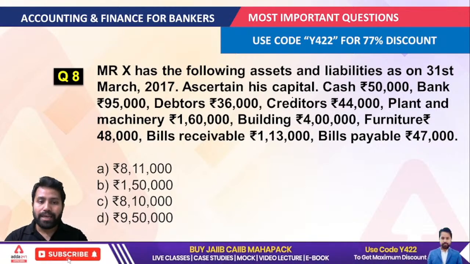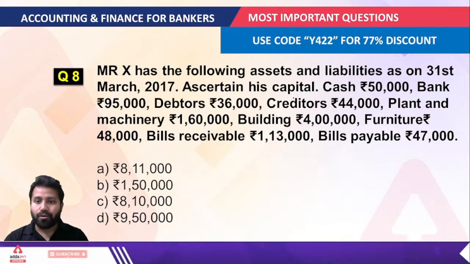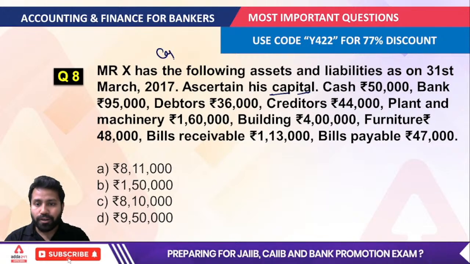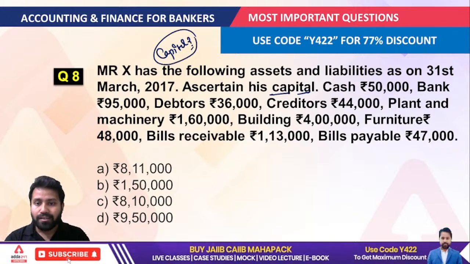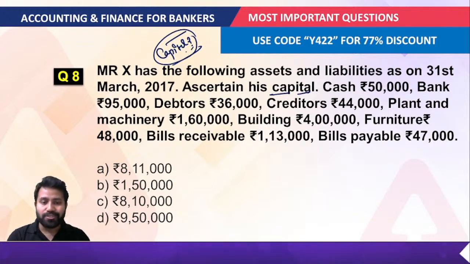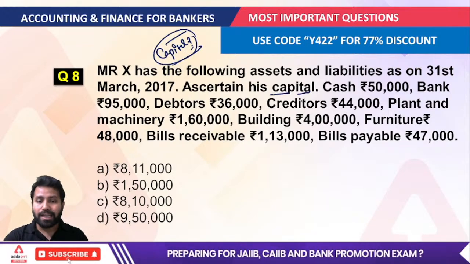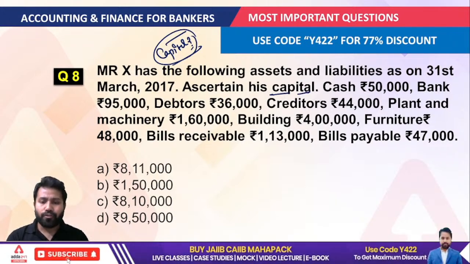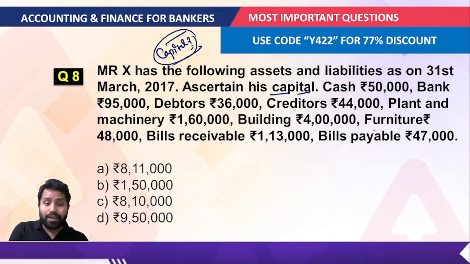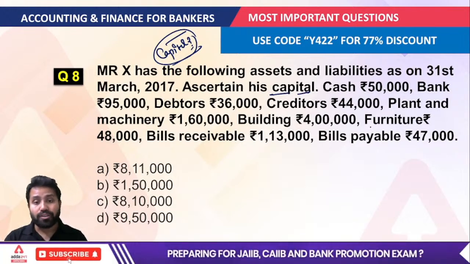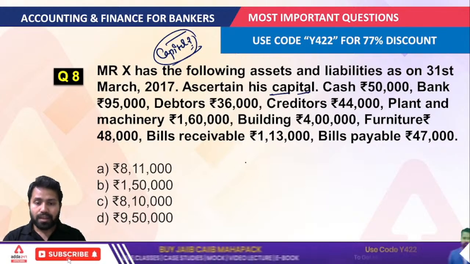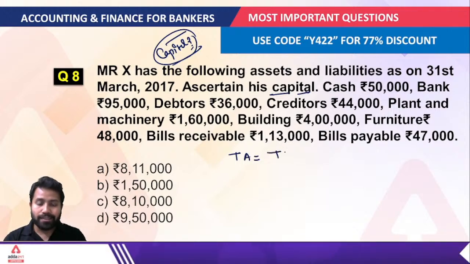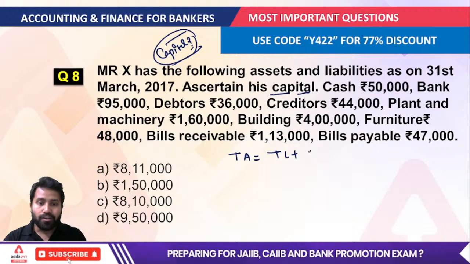Mr. X has the following assets and liabilities given on the 31st March. Ascertain his capital. That means you have to find out the capital for Mr. X. So you have to understand well what the assets are here and what the liabilities are. For calculating the capital, the formula is: total assets equal total liabilities plus capital.